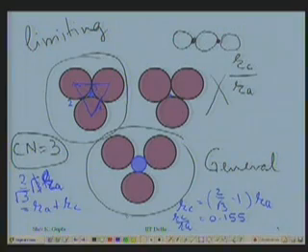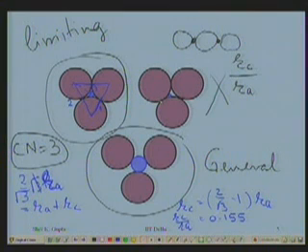So, if the radius ratio is smaller than 0.155, this is the situation. Coordination is 2. If it is 0.155, it is the limiting situation for coordination 3. If it is greater than 0.155, this is the coordination 3. This is the meaning of those 3 conditions which I placed in understanding the geometry. Is it clear?